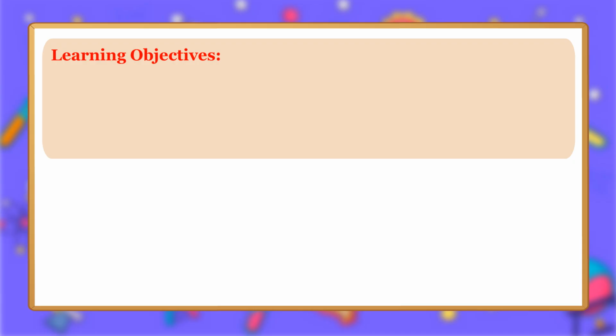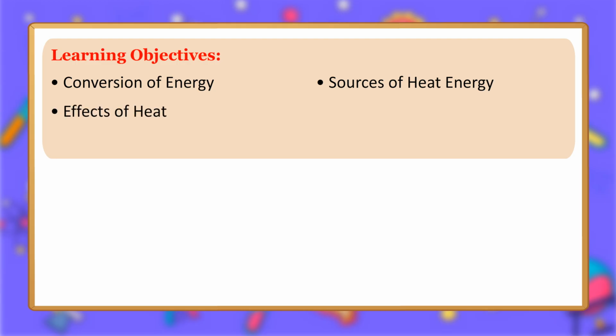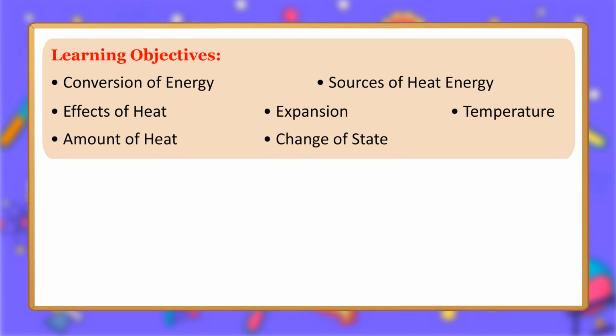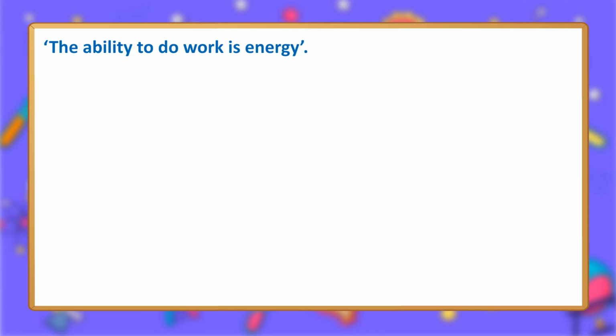Heat. Learning objectives: conversion of energy, sources of heat energy, effects of heat, expansion, temperature, amount of heat, change of state. The ability to do work is energy.